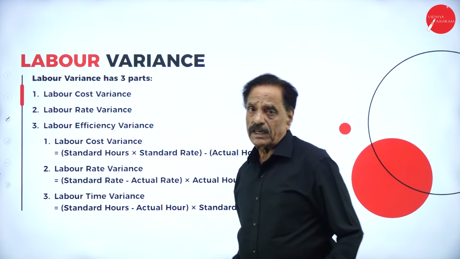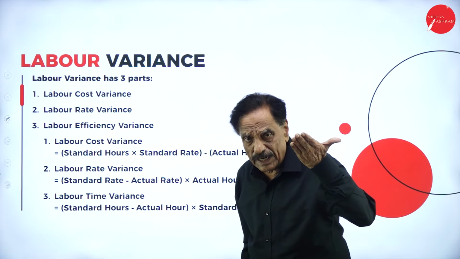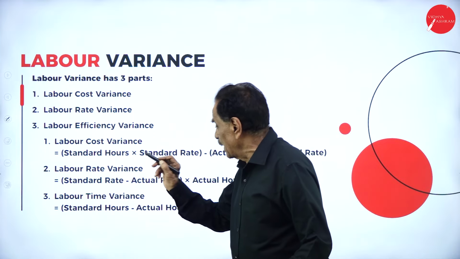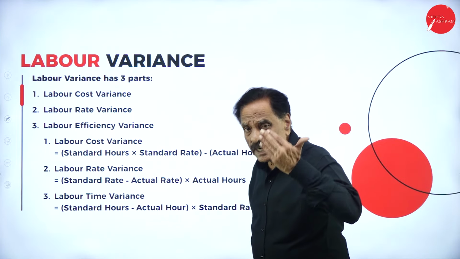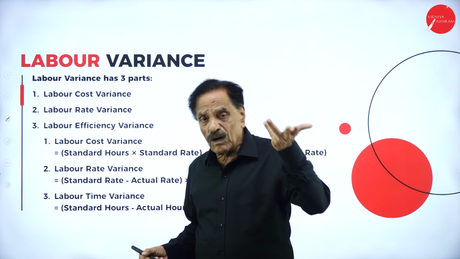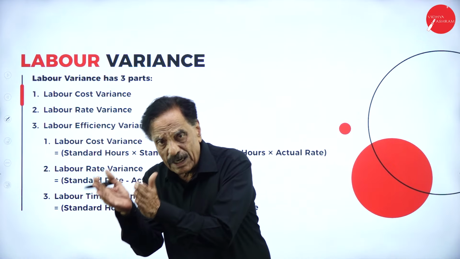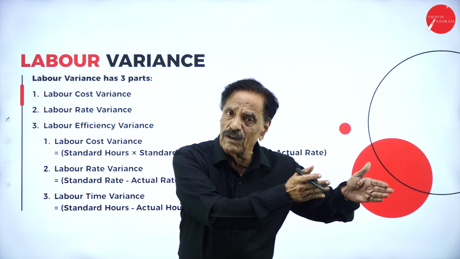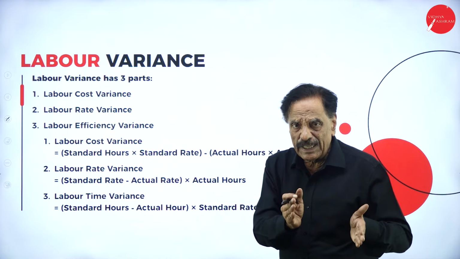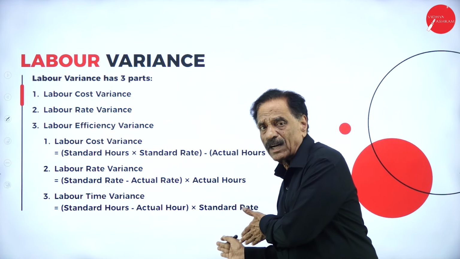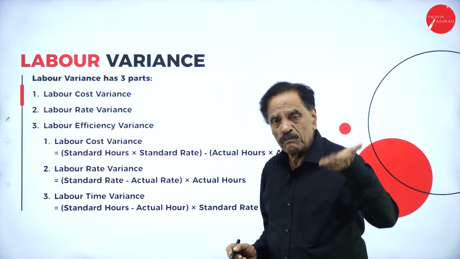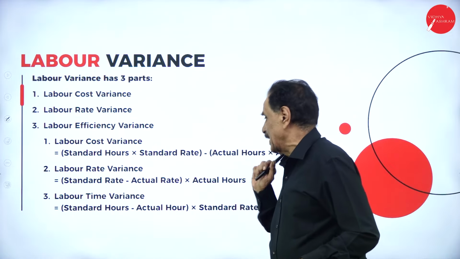What is labor cost variance? Standard hour into standard rate minus actual hours into actual rate. Then labor rate variance, standard rate minus actual rate into actual hour. Labor time variance or efficiency variance, standard hour minus actual hour into standard rate.